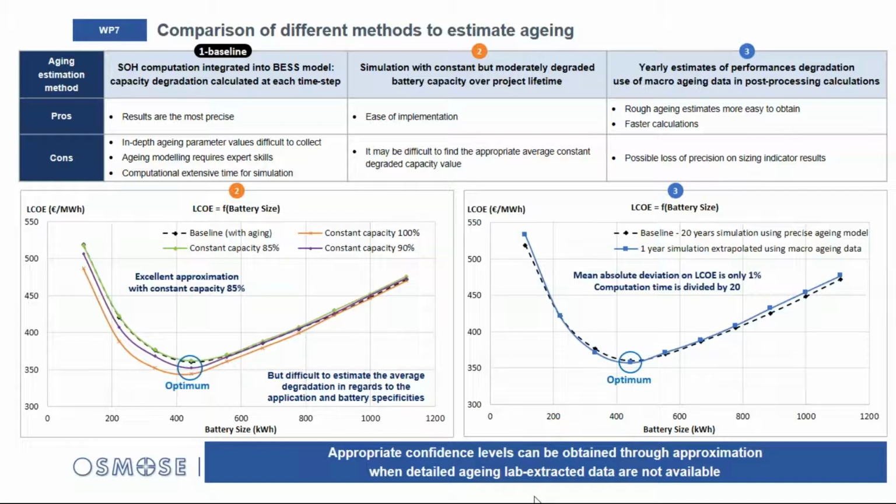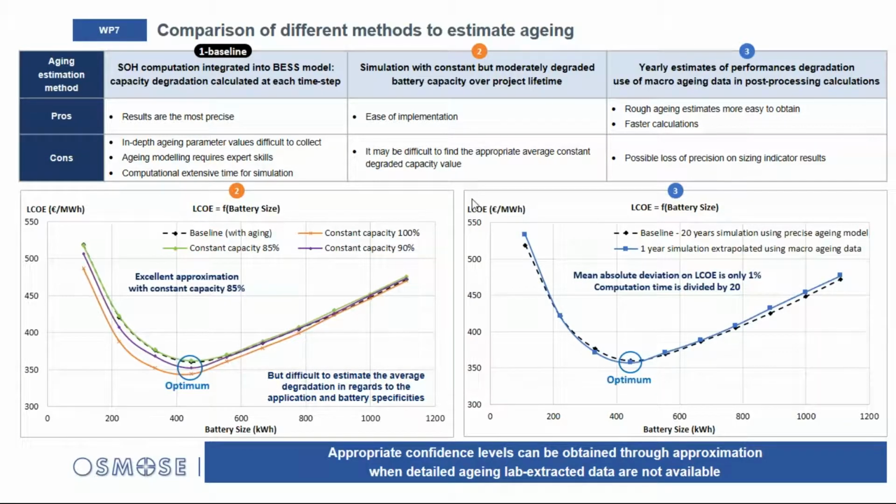But generally, when you are at the development phase, you don't have such accurate information. So the baseline is based on capacity degradation calculated at each time step. It is a very accurate model of aging with a quite long simulation. So you have more accurate results, but you need more computational time, and you need to have the information regarding aging.